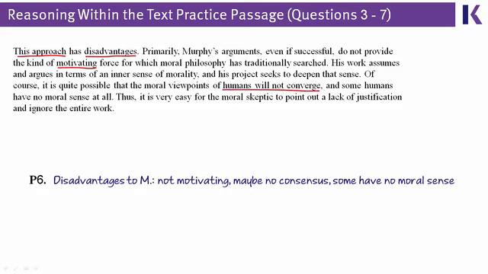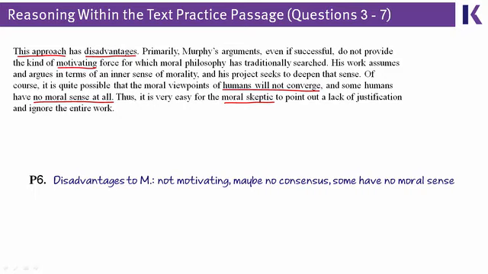We're not all going to agree or converge on the same sorts of moral principles. And well, heck, some people have no morality at all, so they live outside Murphy's entire scheme. And so the author says, certain people, a moral skeptic, it's easy enough to point at Murphy and say, there are problems. Your approach has lots of disadvantages.